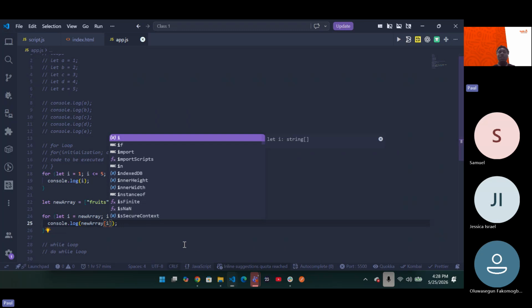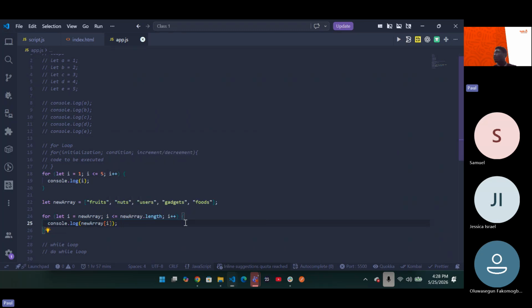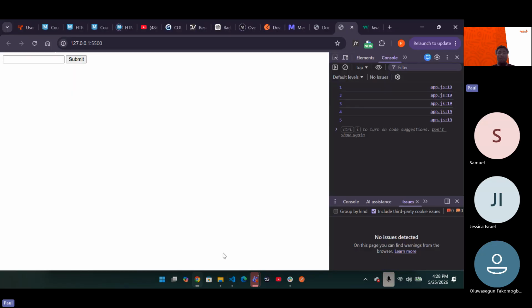Do you know why? Because it is now i that is 0, i that is 1, i that is 2, i that is 3, i that is 4, up to 5. Up to the amount of what? The length of the array. So that is why i will now be the index. So if I save it now and I check, what are we going to have?